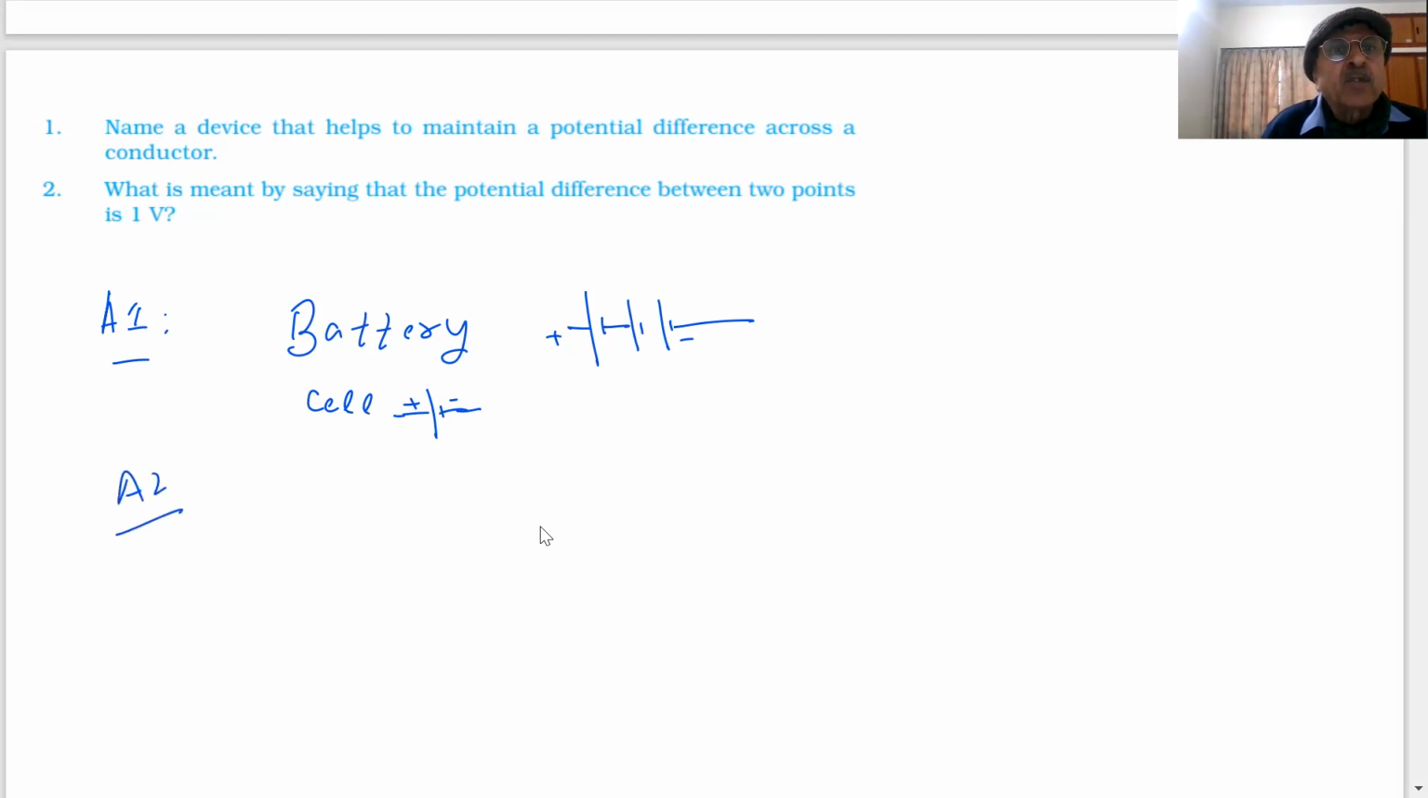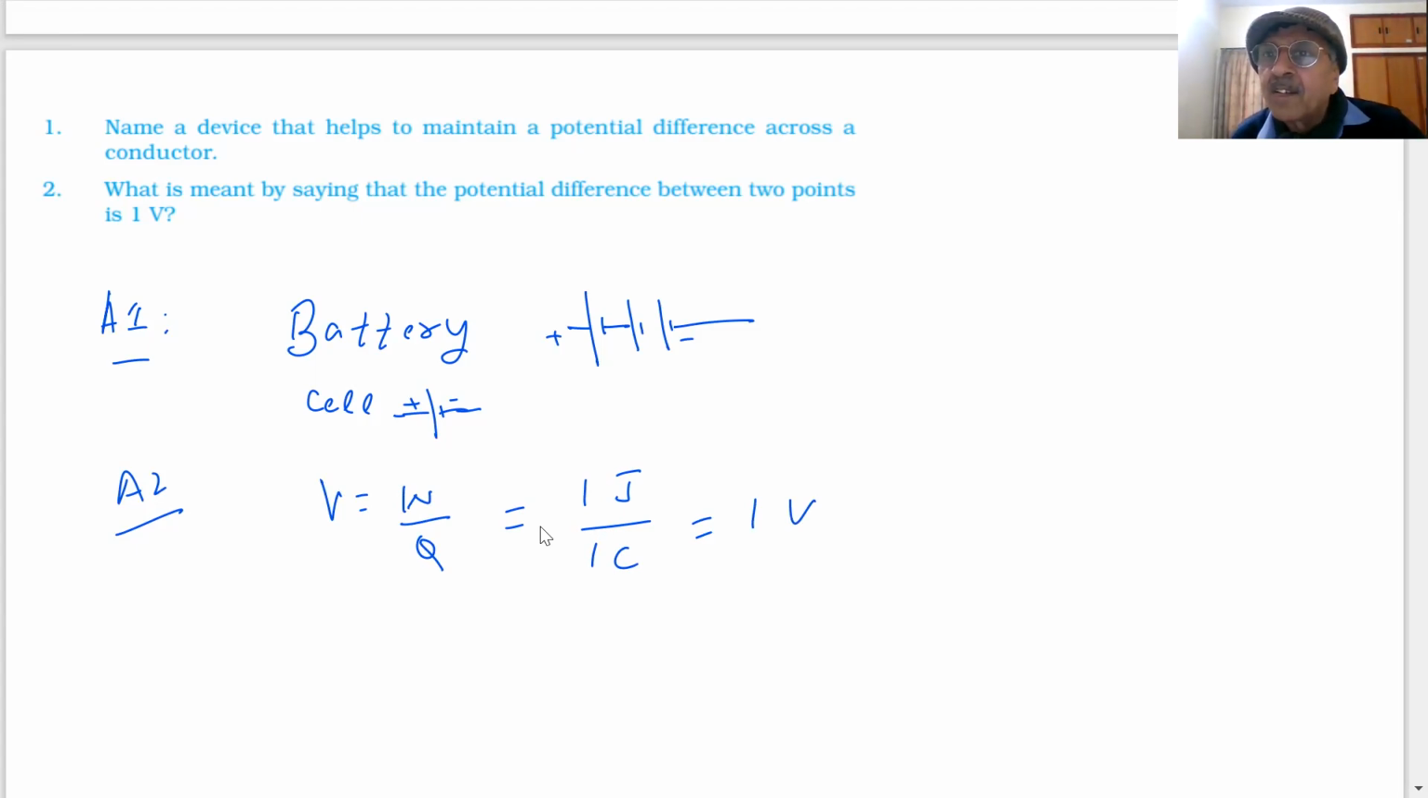Question 2: what is meant by saying the potential difference between 2 points is 1 volt? You have 1 minute to answer the question. Be with me, understand each and everything. Small questions are given in the paper. So what is the formula? V is equal to W by Q. What will be the meaning of 1 volt? If W is 1 joule and charge is 1 coulomb, that is equal to 1 volt.